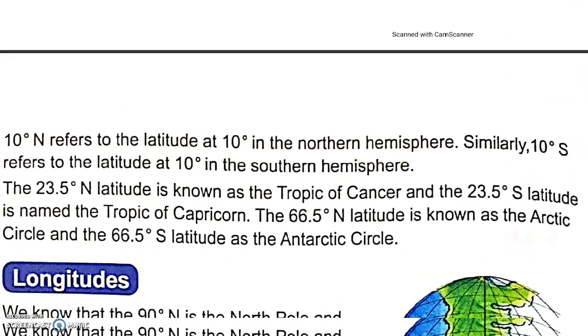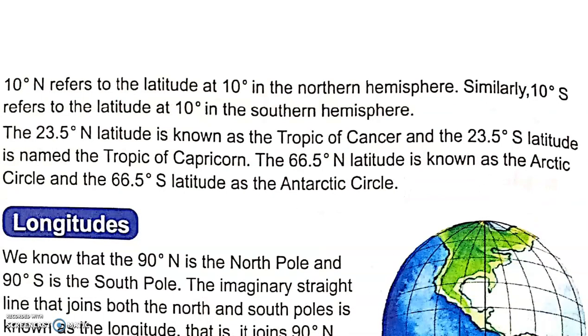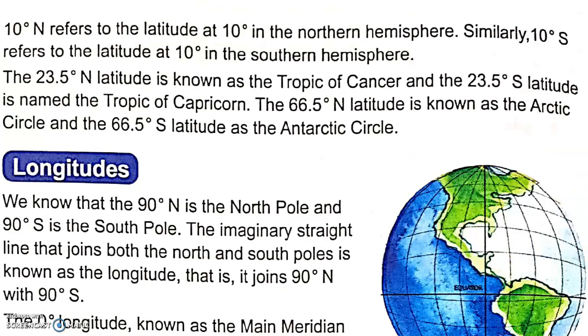Now, 10 degrees north refers to the latitude at 10 degrees in the northern hemisphere. Similarly, 10 degrees south refers to the latitude at 10 degrees in the southern hemisphere. That means you will have 10 degrees both in the northern and southern hemisphere. Like I just showed you, if we enter a northern latitude, we will get Gandhidham, but if we enter a southern latitude, we will get Chile. So we have got to be careful about this.